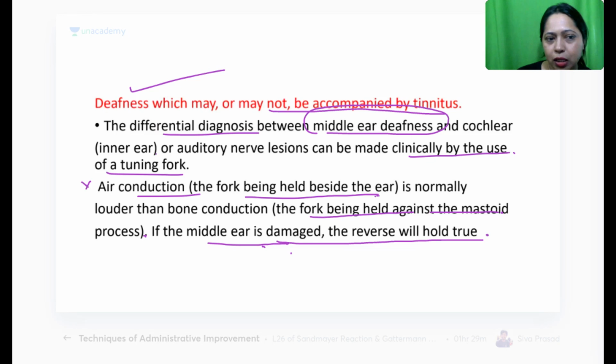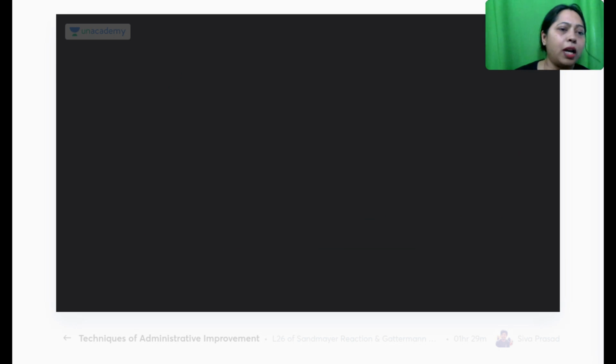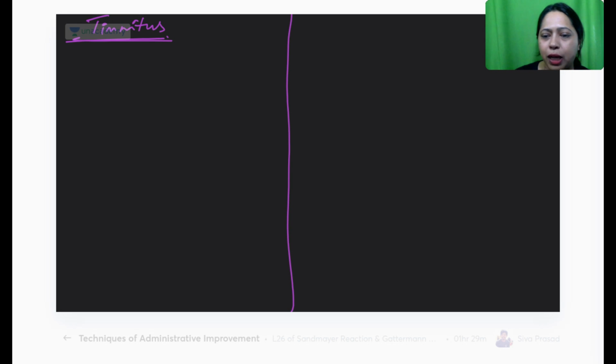All right, next. We'll go to a little more explanation on the same. Now, I told you about tinnitus, right? What is tinnitus? There are two types. Anyone knows what are the two types you can think of? Yes, we can talk lots and lots about tinnitus, but there is something called subjective tinnitus and objective.